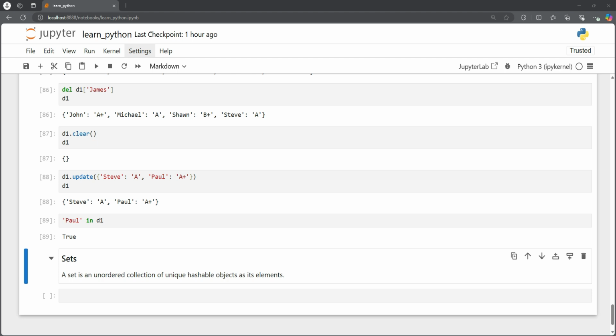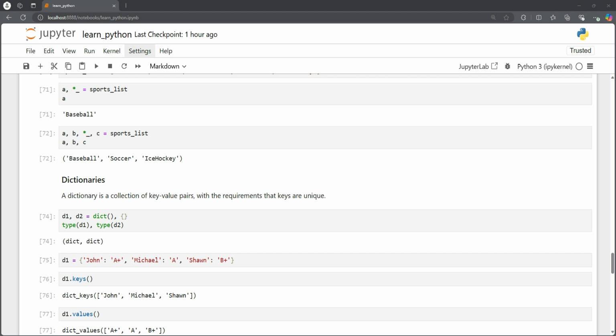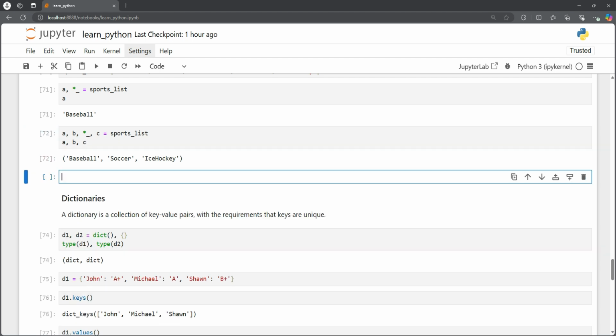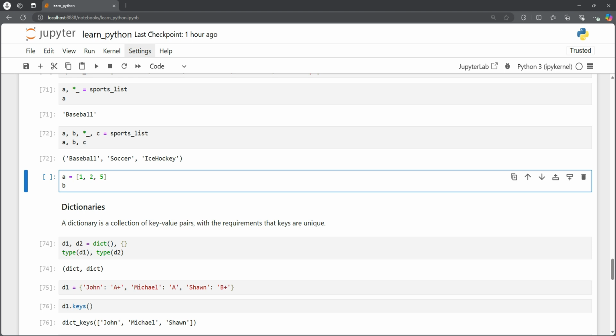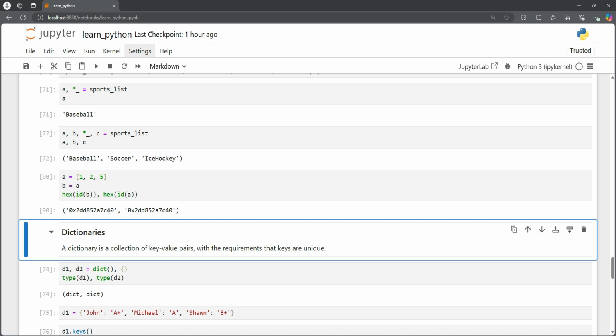But before we do this, one important thing that I just remembered is, let's say we have a list a: 1, 2, and 5, and we create another list and say b is equal to a. If we look at b and a, both their memory addresses will be the same.